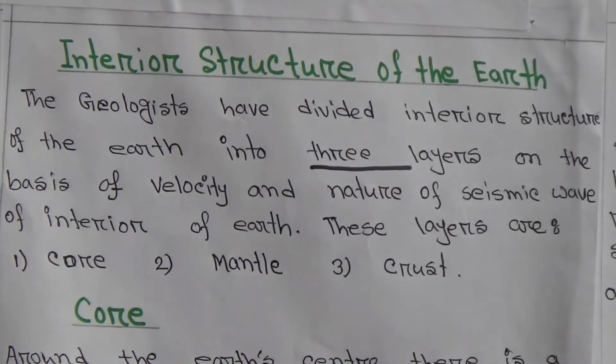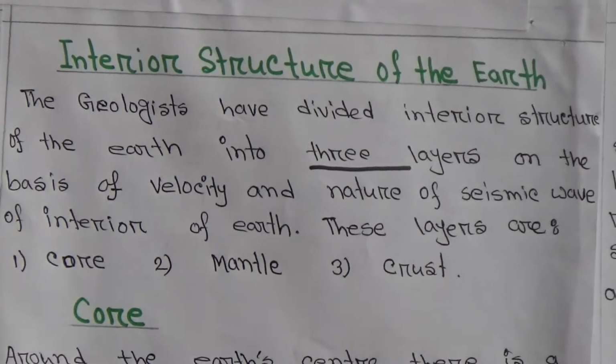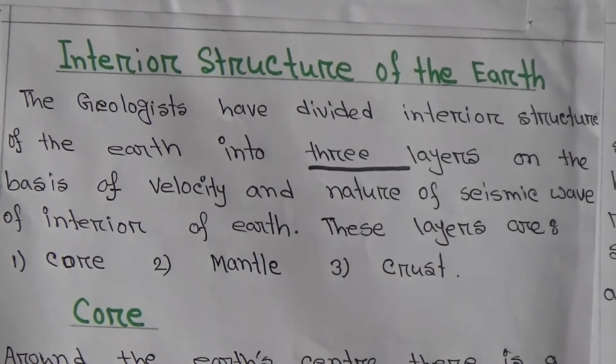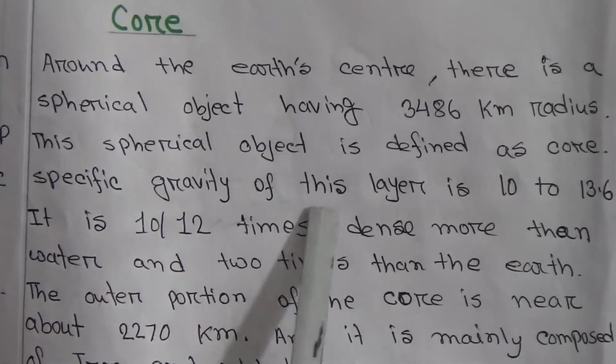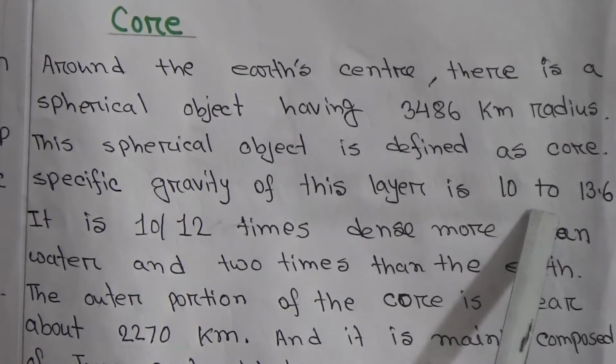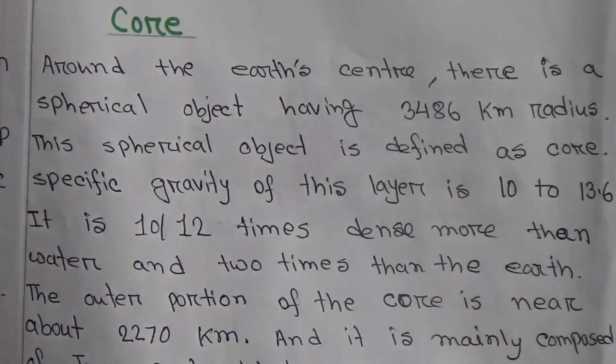Core. At the Earth's center, there is a spherical object having a 3,486 km radius. This spherical object is defined as the core.